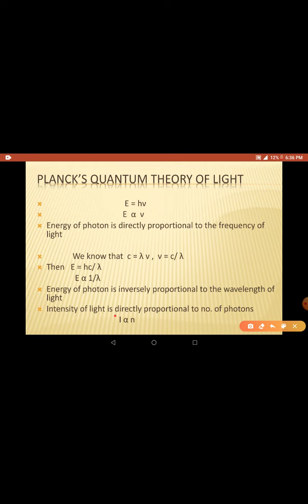This is also a very, very important concept. Intensity is not related to energy. Intensity is related to the number of photons. Remember that. So in summary, intensity is not at all related to energy. Keep that in mind. When someone says light intensity in quantum theory, that refers to the number of photons.